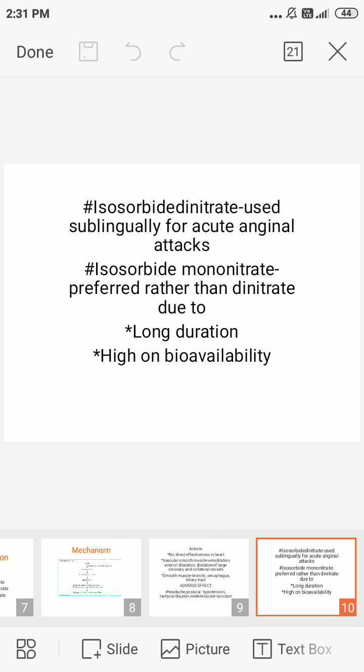Next, we go into isosorbide dinitrate. It is used sublingually, in severe conditions, for acute anginal attacks. Only sublingually for acute anginal attacks. Next is isosorbide mononitrate. It is preferred over isosorbide dinitrate because of its long duration of action and high bioavailability. First, isosorbide dinitrate is used sublingually for acute anginal attacks. Next, isosorbide mononitrate is comparatively more effective than isosorbide dinitrate because of its long duration and high bioavailability.